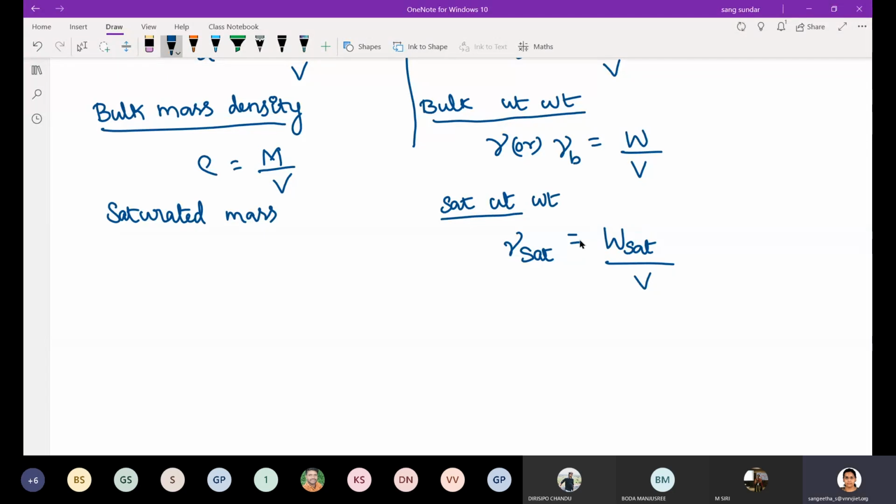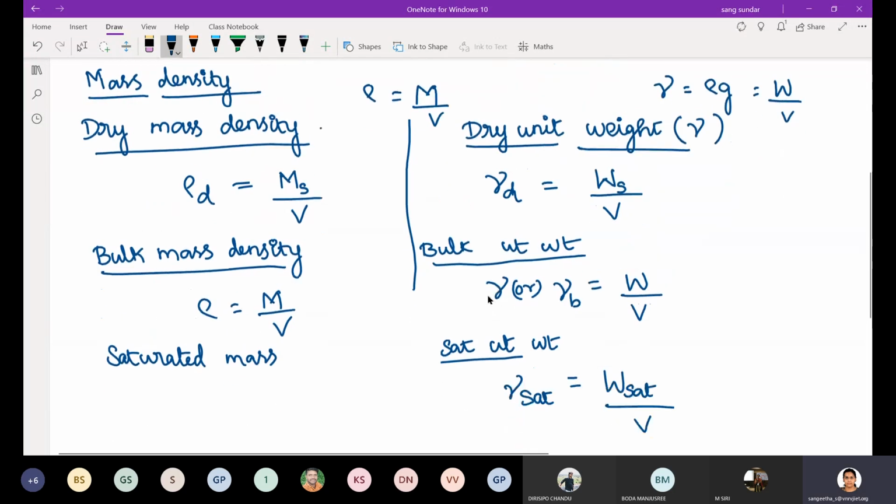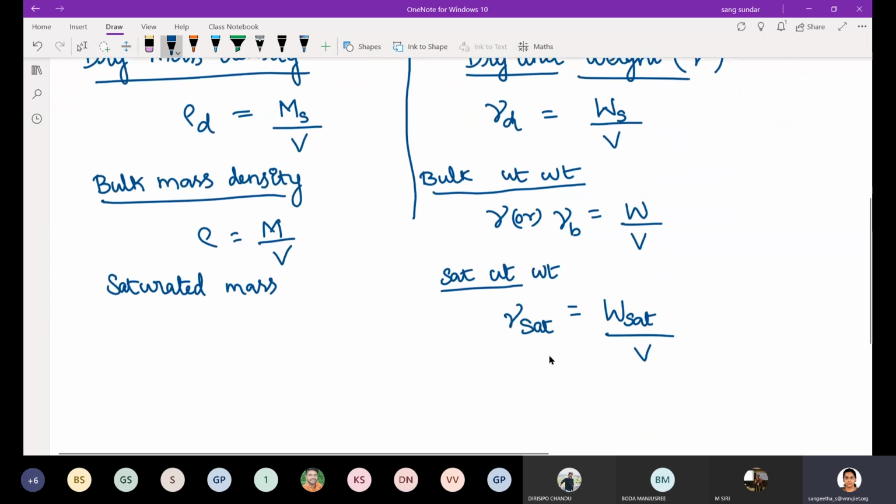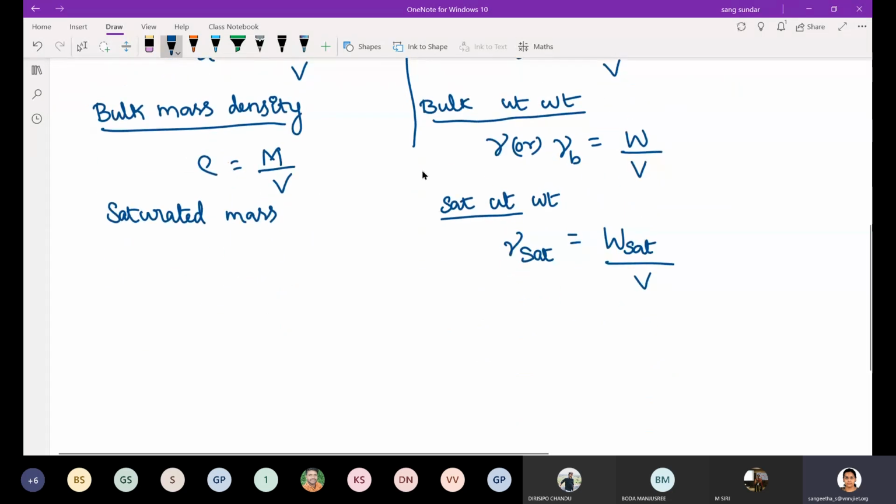So we have seen dry unit weight, bulk unit weight, and saturated unit weight. Other than this, two more important unit weights are there, the first being submerged unit weight. We all know that whenever we submerge anything inside water, submerging means immersing it totally in water.